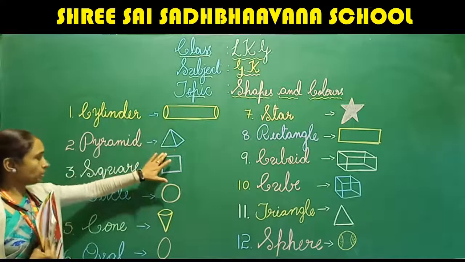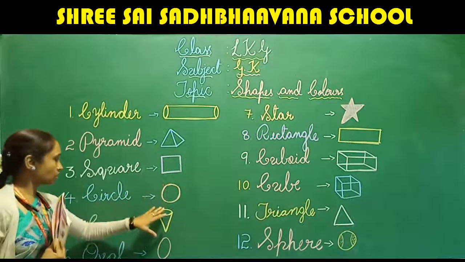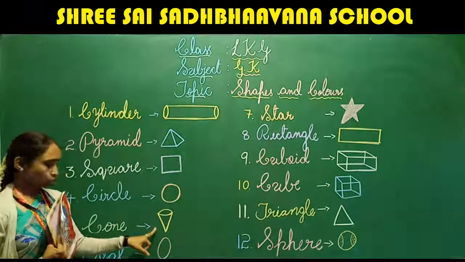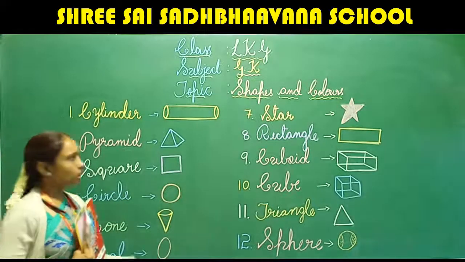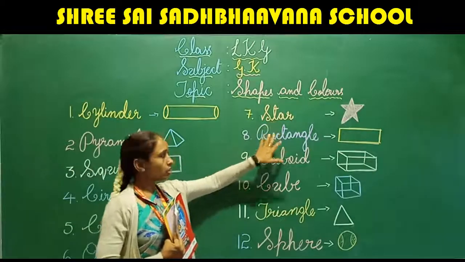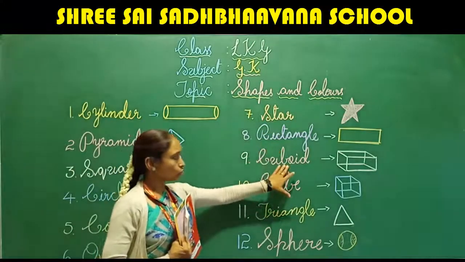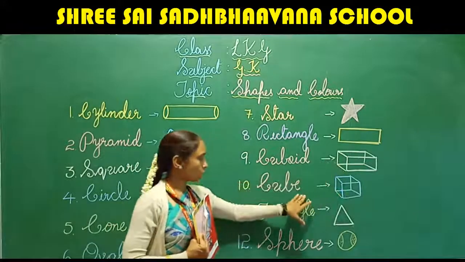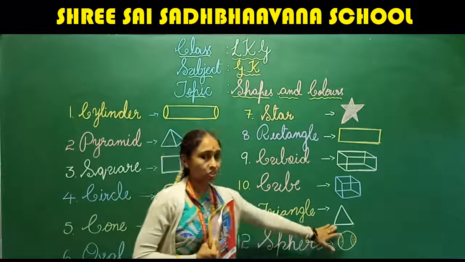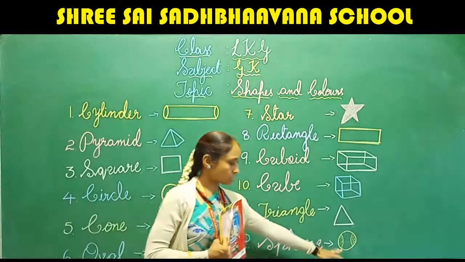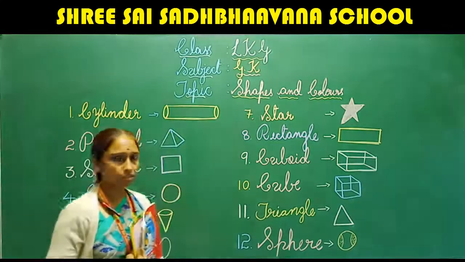Cylinder, pyramid, square, circle, cone, oval, star, rectangle, cuboid. This is cuboid. Cube, triangle, and this is the last, sphere. Fine.